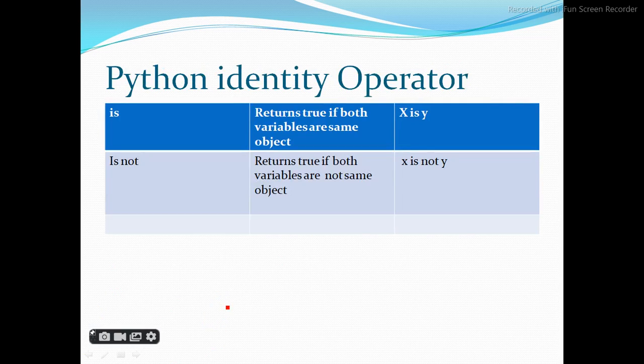Python identity operator. These are operators which we have not studied in other programming languages. Identity means is and is not. Is returns true if both variables are the same object. If x and y are both the same object, then it will return true. Is not is a different operator. It returns true if both variables are not the same object. If x and y are not the same object, then it will return true.